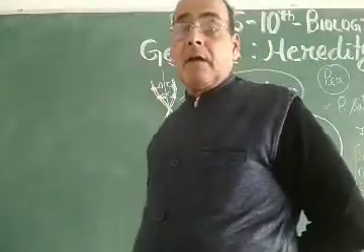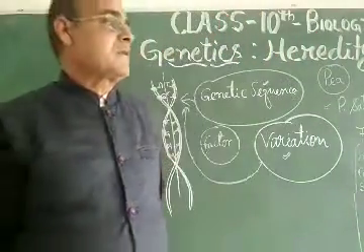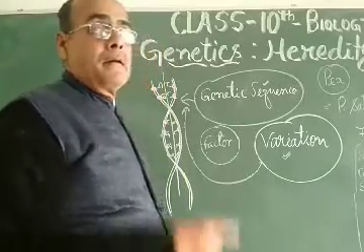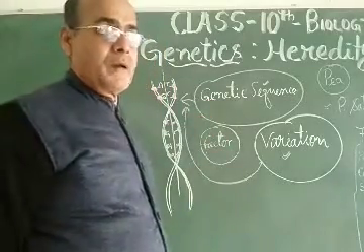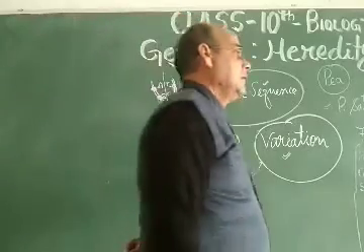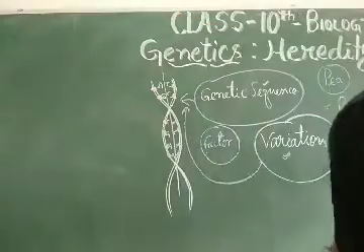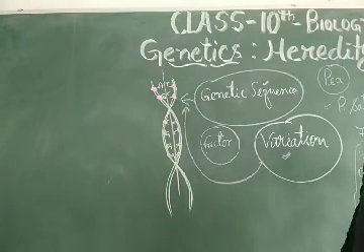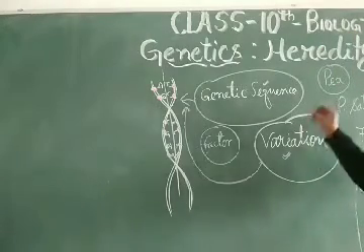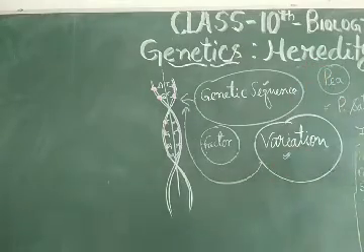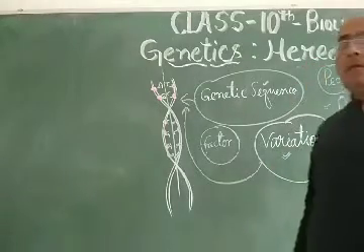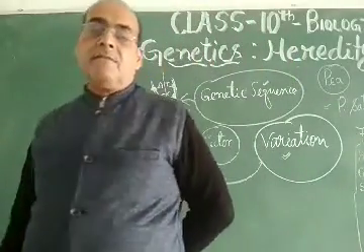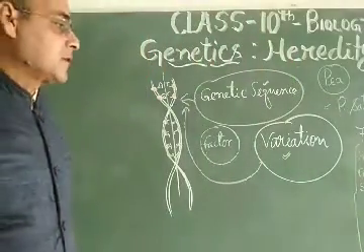That observation created interest in the mind of Gregor Johann Mendel, and he was bound to do this magical experiment on heredity. He did a lot in the field of genetics, and that is why he is called the father of genetics.